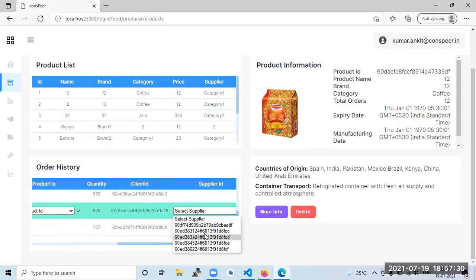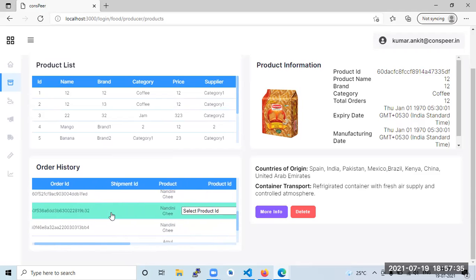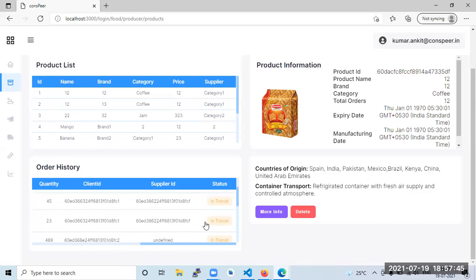You would assign it to one of the suppliers. Till the shipment ID is provided by that supplier, it is going to stay processing, and as soon as it is applied, it would convert into in transit.